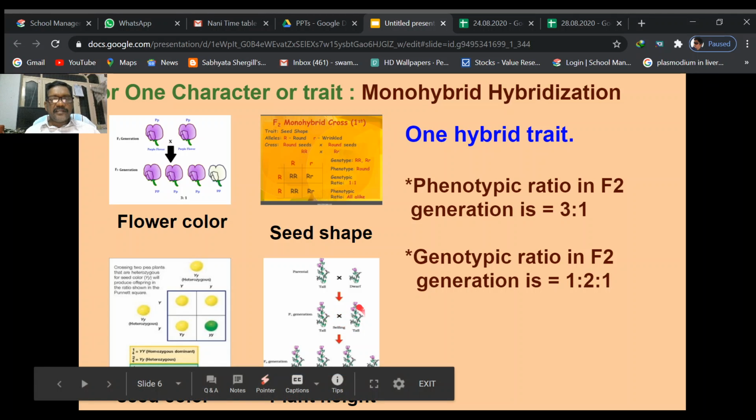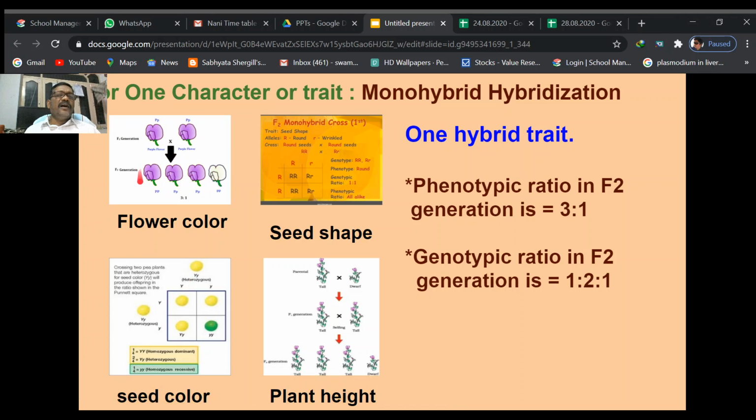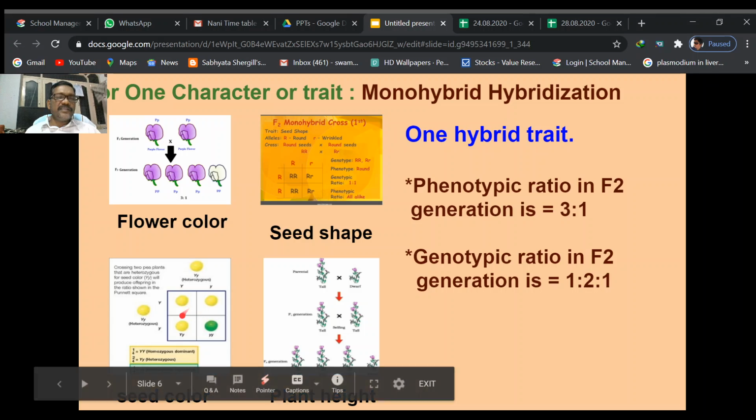Where is that small t allele? If all the plants produced in the F1 generation are tall, that tallness is determined by the capital T, or the yellow color is determined by the capital Y, or the purple color is determined by the capital P. But where is the small p in the F1 generation? Where is the small y? And where is the small t in the F1 generation in the hybrid condition, or in the heterozygous condition?